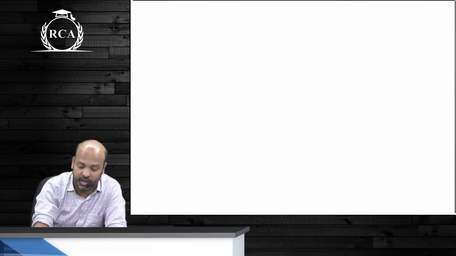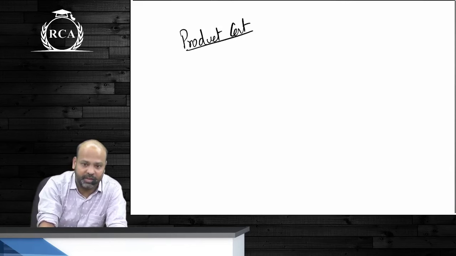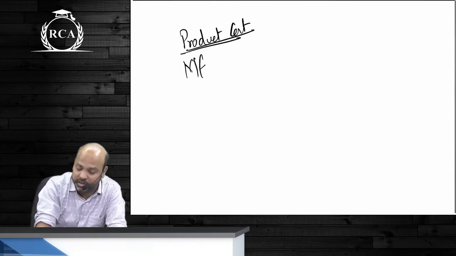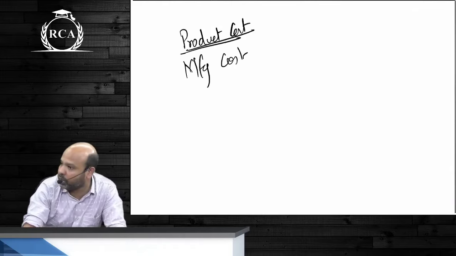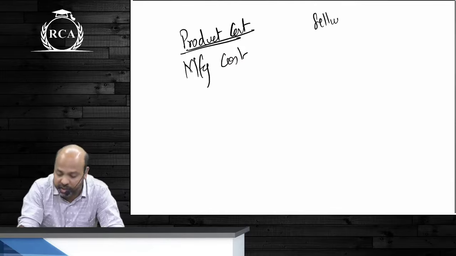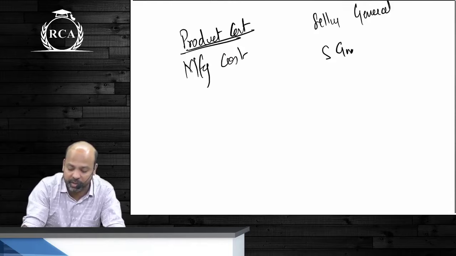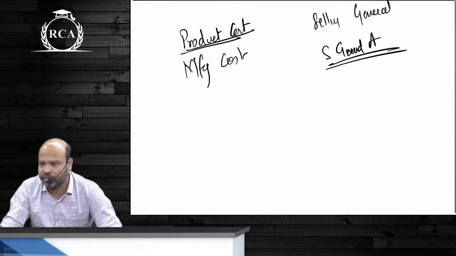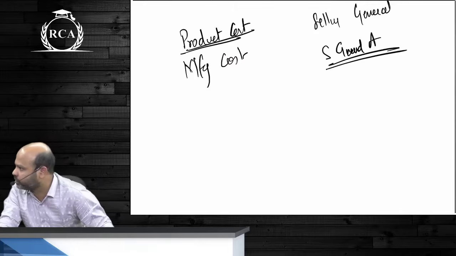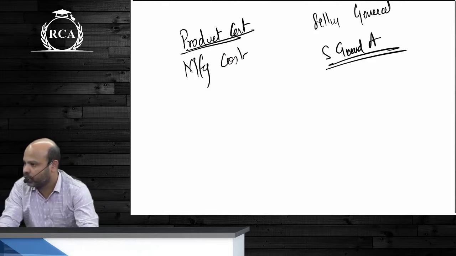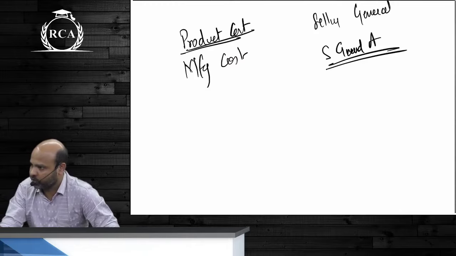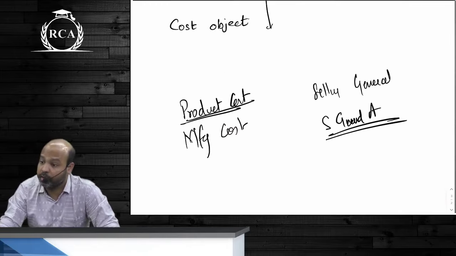One wise person in the class spoke about product cost, selling cost. Remember, guys. So there is manufacturing cost that you incur on a product, plus there is selling general administration cost also. SG&A, they say, practically in markets. It's a huge component of the overall cost that the organizations incur. Are we clear about this, guys? So when you say cost, we are not referring to only manufacturing cost.